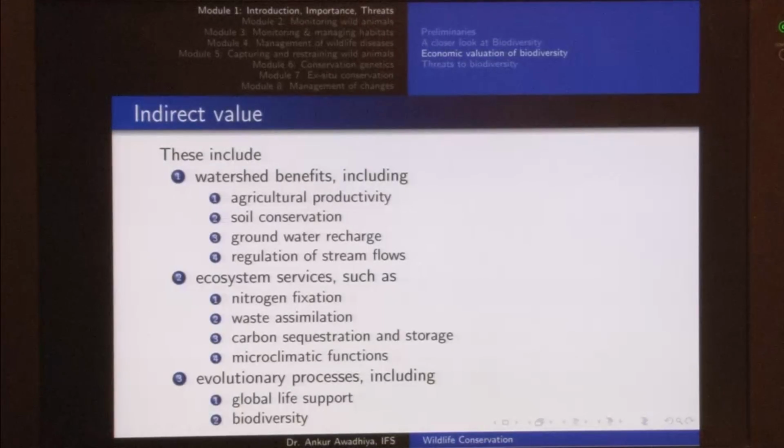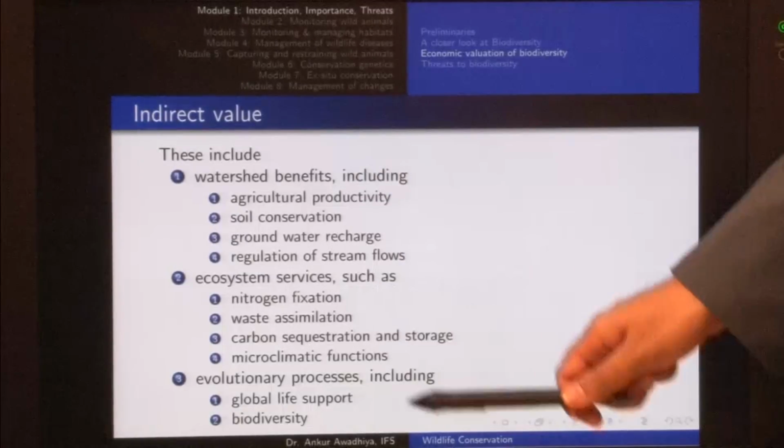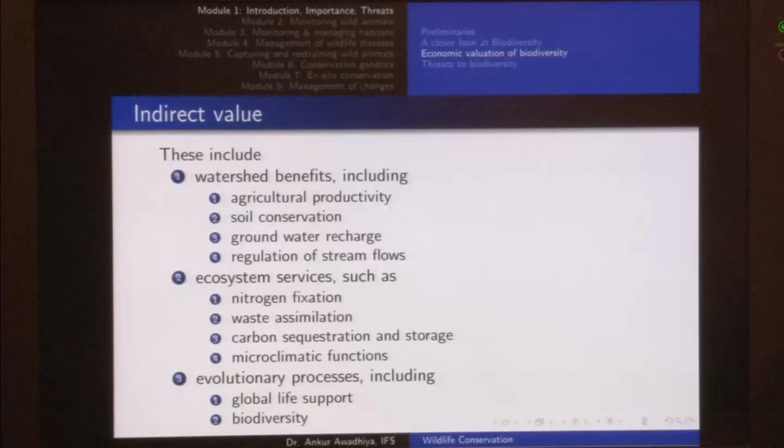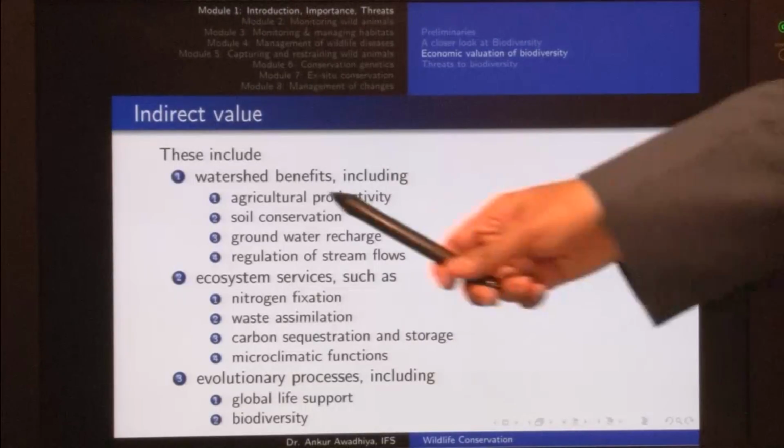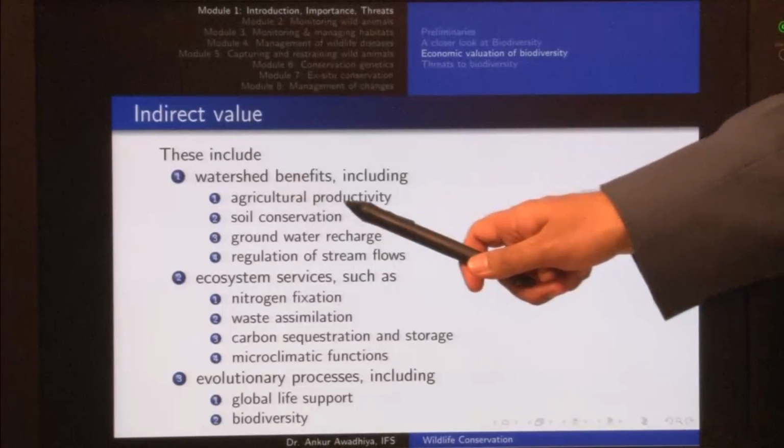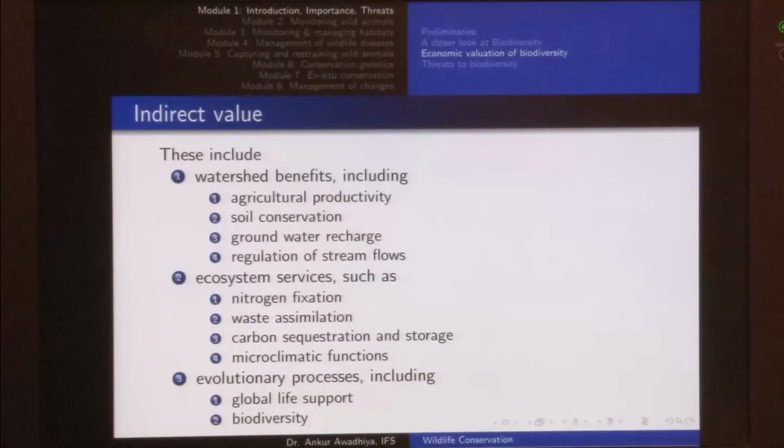Indirect values include things such as watershed benefits, ecosystem services and evolutionary processes. So, these things are going on at a larger scale. So, for instance, when we say watershed benefits, it means that in the case of forests, they act as reservoirs of water. Any water that falls on these hills, that falls on these forests, gets seeped into the water table. Now, if you have a water table that is high, you will have good agricultural productivity, there will be less requirement to perform artificial irrigation.